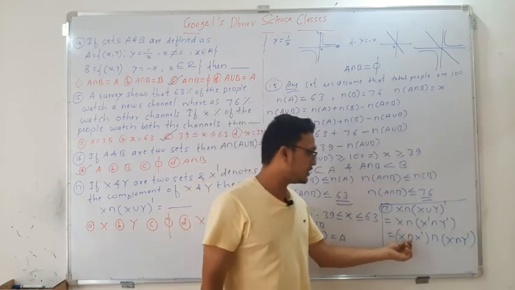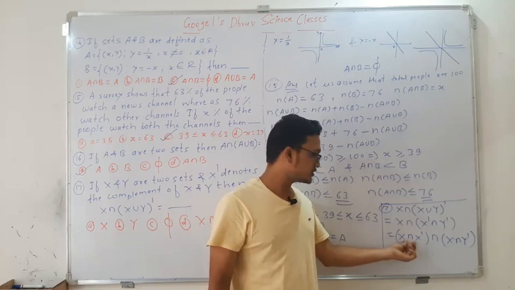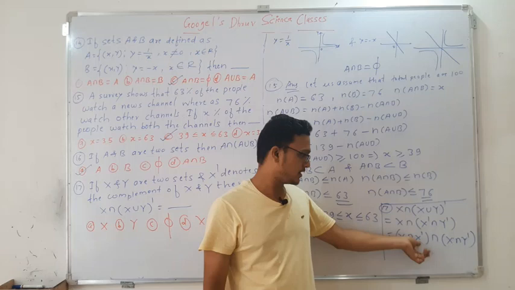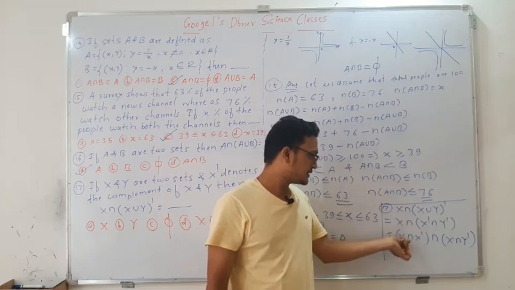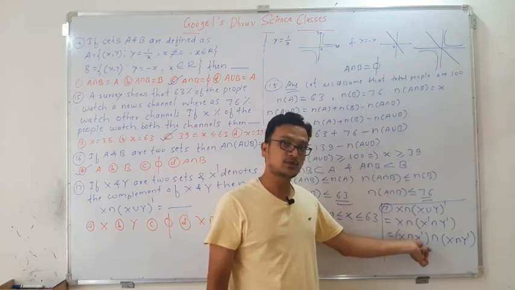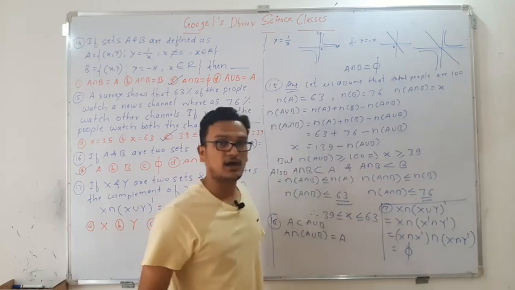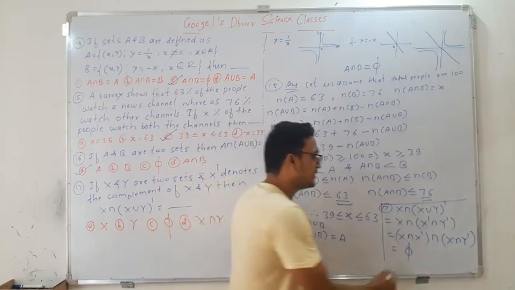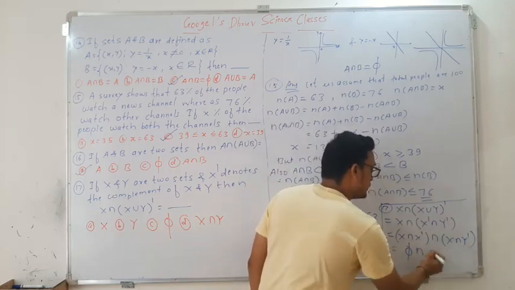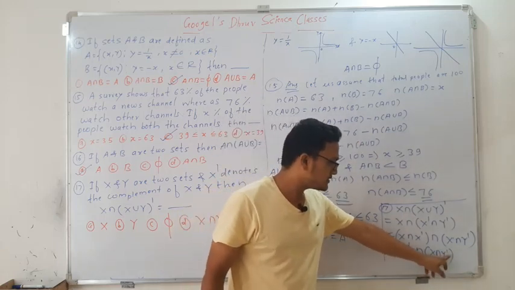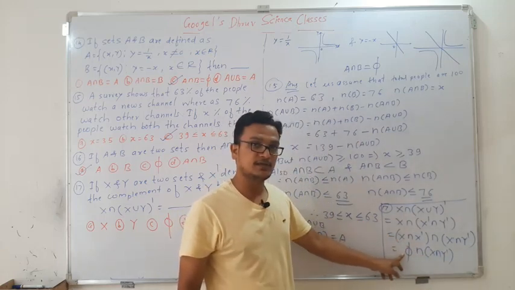Okay, see, whenever you are taking the intersection of a normal set and its complement set, always it gives the empty set. Then intersection what? x dash intersection y dash. Okay, so here intersection phi. This is the empty set.